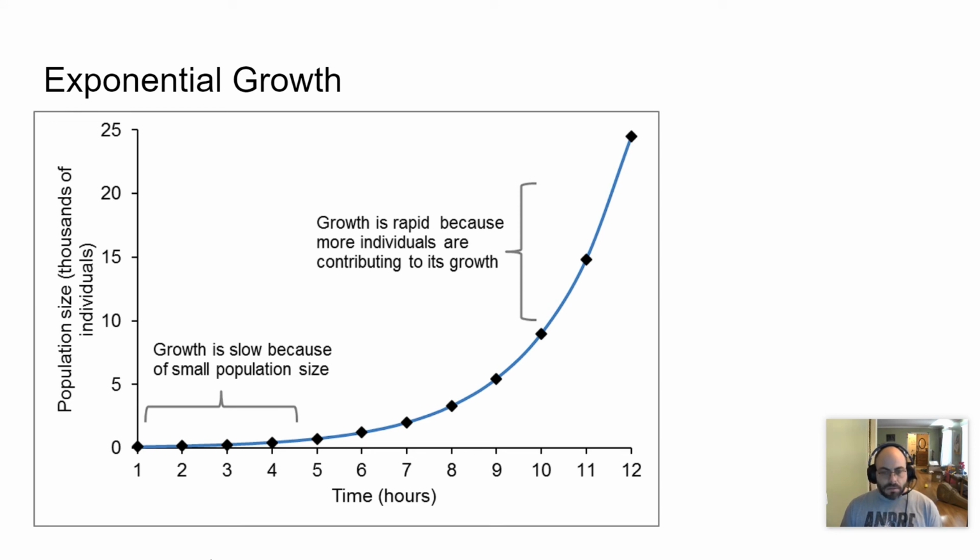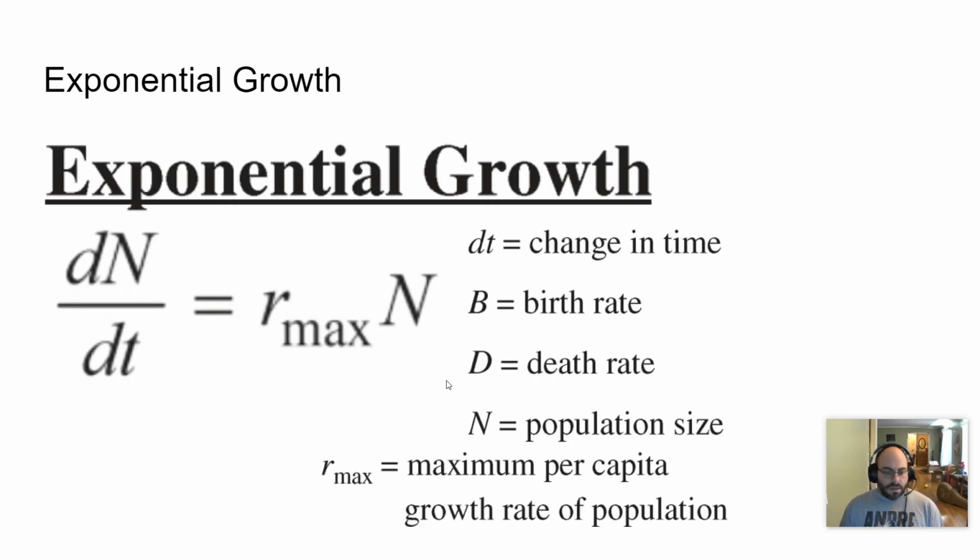If there are no limitations on resources, if there are no pressures from the outside, then that population will grow as fast as it can. Sometimes you'll see this called a J-shaped curve because of the shape of this curve. This can be represented mathematically as well.